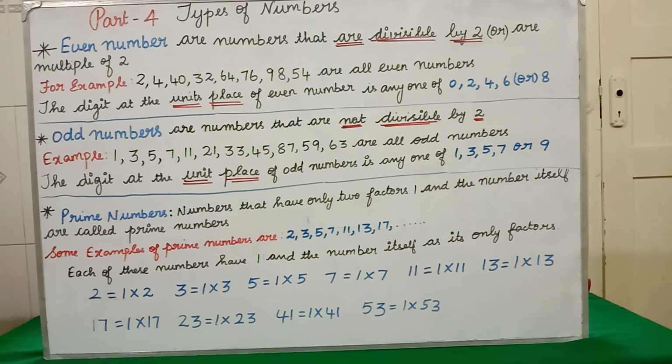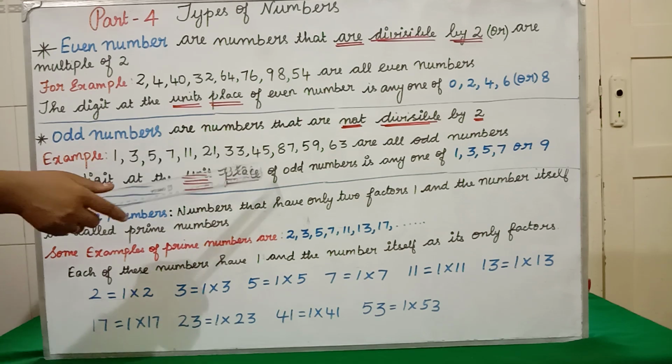Next we will go for odd numbers. Odd numbers are numbers that are not divisible by 2. Reverse of even numbers. Even number means divisible by 2. Odd number means not divisible by 2. Clear? Some examples of odd numbers are 1, 3, 5, 7, 11, 21, 33, 45, 87, 59, 63. Don't think only these are odd numbers, still we have more odd numbers. What should be the unit place for an odd number? The unit place of an odd number is any one of 1, 3, 5, 7 or 9.